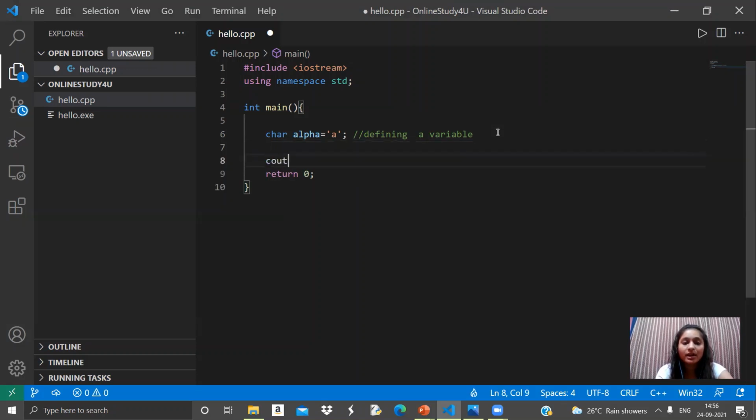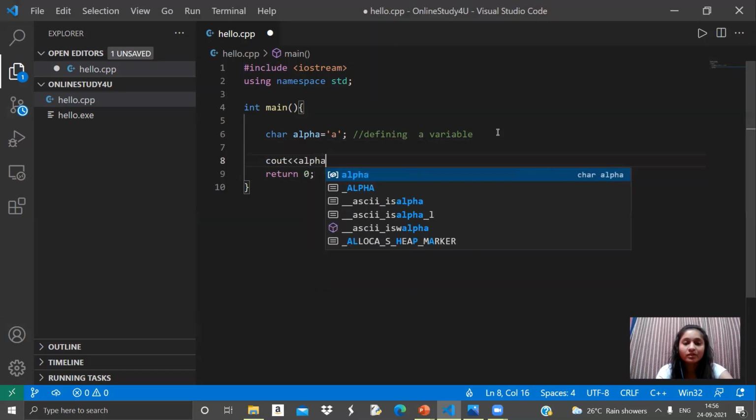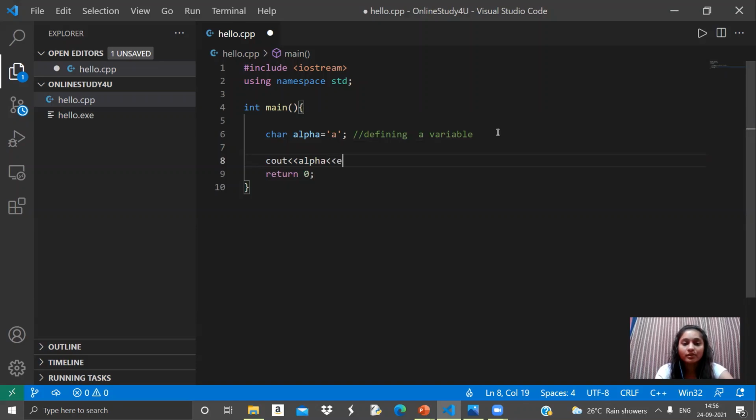Now to print, I'll use cout alpha. Here's the program. Now let's quickly run this program. Let's save this program and run.